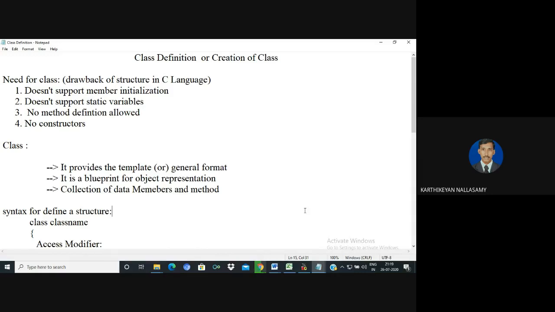A structure is a collection of different data items stored under a common name in a continuous memory location, but the structure has some drawbacks. I will show it with the help of execution.